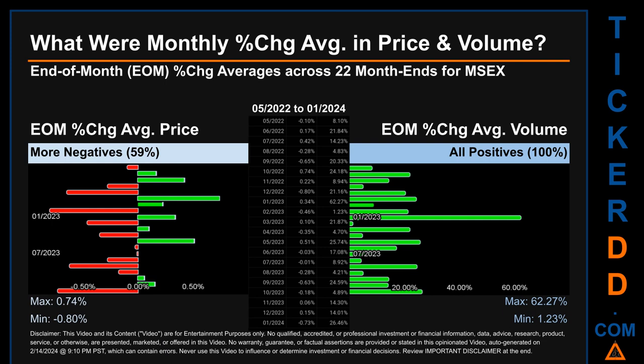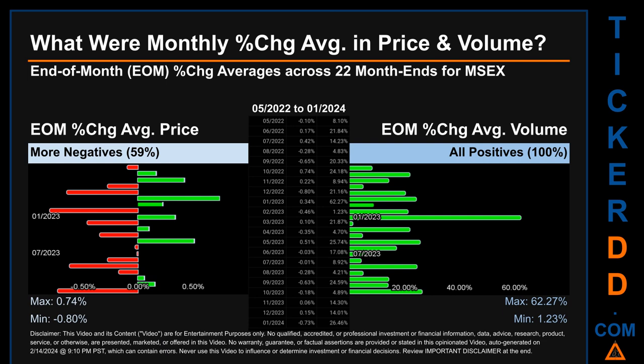From 05/2022 to 01/2024, out of 22 month ends, 13 had a negative percentage change in average price, meaning 59% of month ends saw a negative percentage change in average price. In terms of volume, 22 out of 22 month ends had a positive percentage change. That is 100% of month ends saw a positive percentage change in average volume.